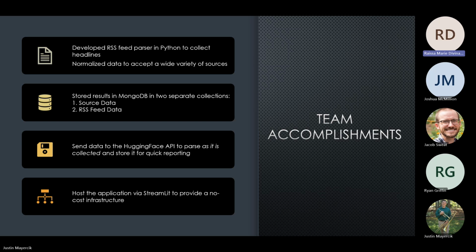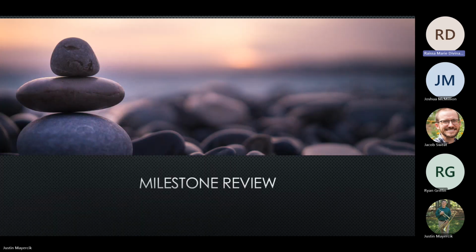The data is sent to the Hugging Face API to parse as it is collected and store it for quick reporting. We then hosted the application via Streamlit to provide a no-cost infrastructure. To provide a detailed explanation of the milestones, let me hand it over to Joshua for milestone 1.